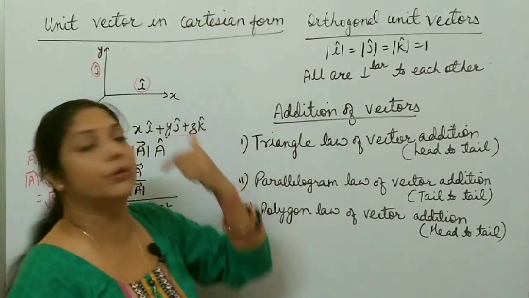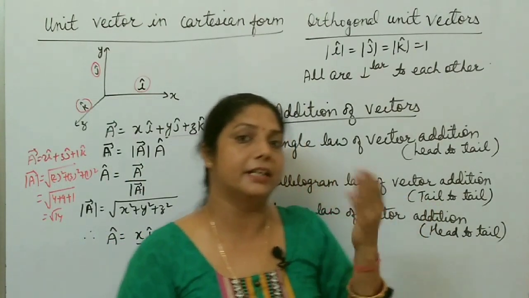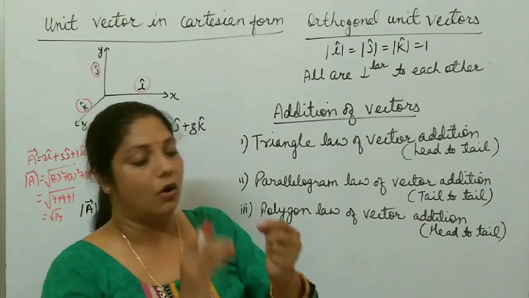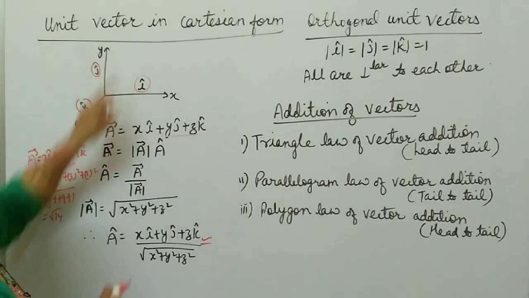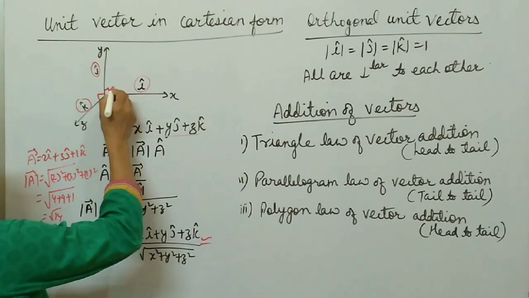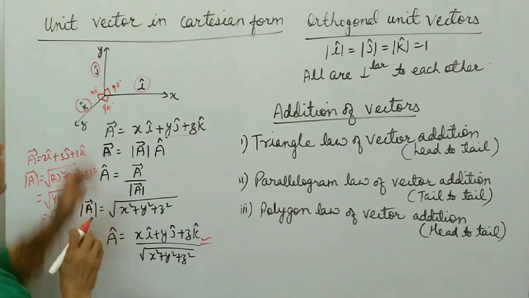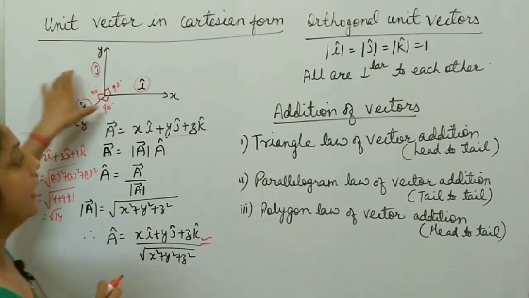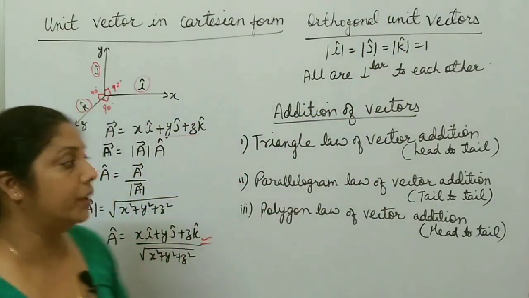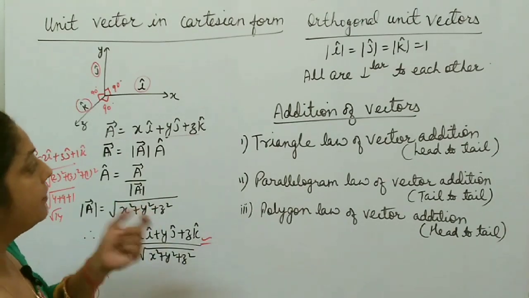Next is orthogonal unit vector. Unit vectors, you know, are those vectors whose magnitude is 1, and they are used to represent direction. Orthogonal means what? All the unit vectors along the x, y and z axes are perpendicular to each other, at a 90-degree angle, right? All the unit vectors are perpendicular to each other and their magnitudes are equal to 1. Then you can say that these are orthogonal unit vectors, right? So these are about types of vectors and unit vectors.